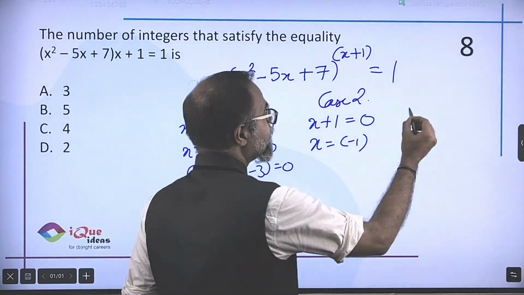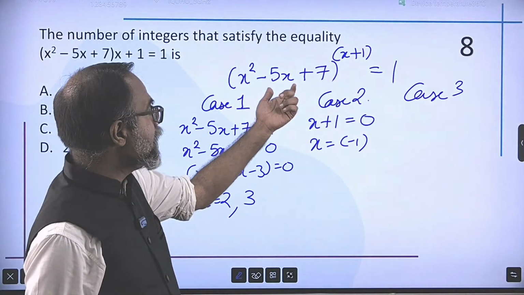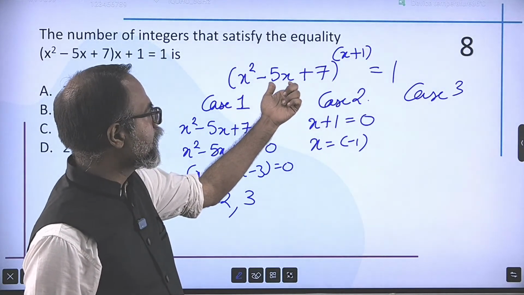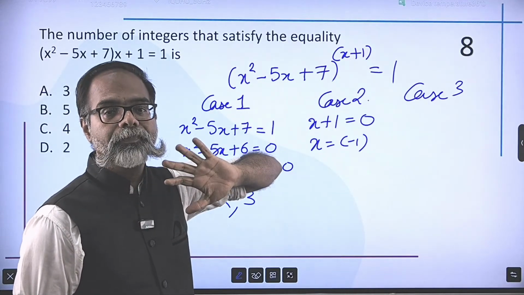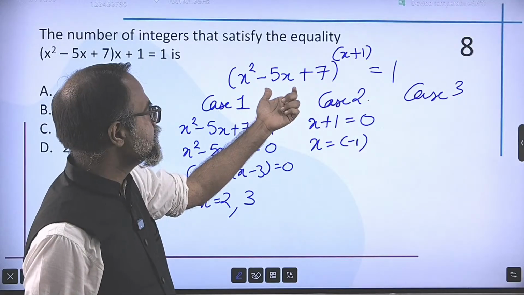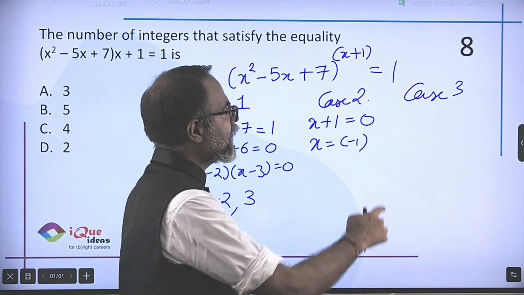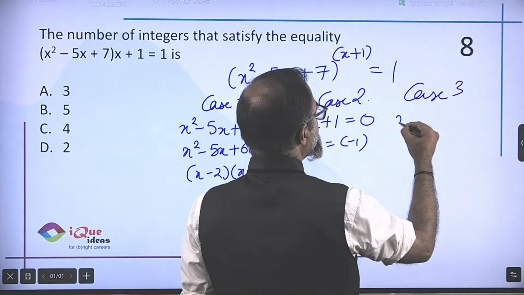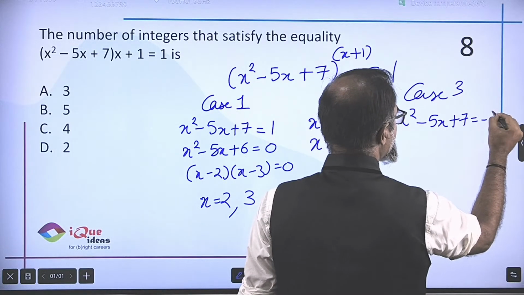What is the third case? Well, in case 3, if my base is minus 1 with an even number as the power, then it can lead to 1. So my base x square minus 5x plus 7 is minus 1.